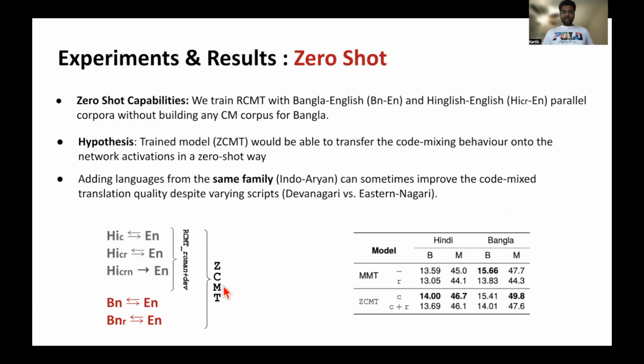Our hypothesis is that by including a code mix corpus of one language and a non-code mix corpus of another language from the same family, which is like Indo-Aryan for Hindi, Bengali, we can sometimes improve the performance without generating even code mix corpus for the new language. On the table, we see two models, the MMT and the ZCMT. MMT does not include the code mix version for the Hindi, but ZCMT does. And we see the performance improvement in ZCMT by a margin.